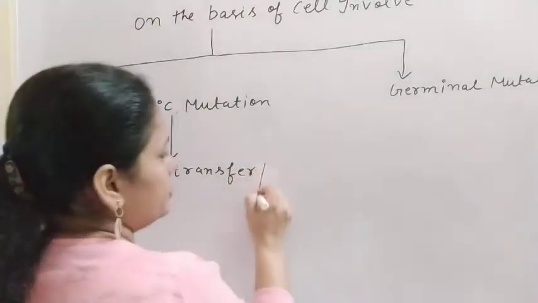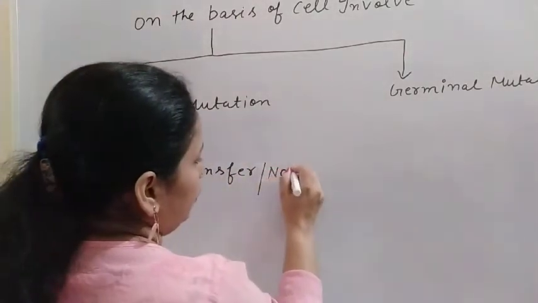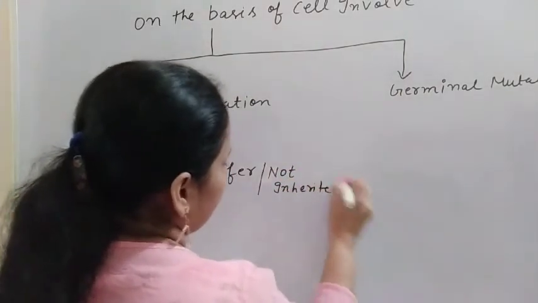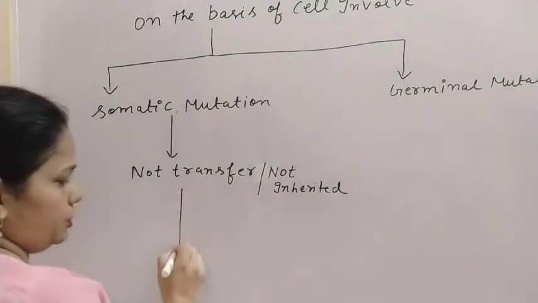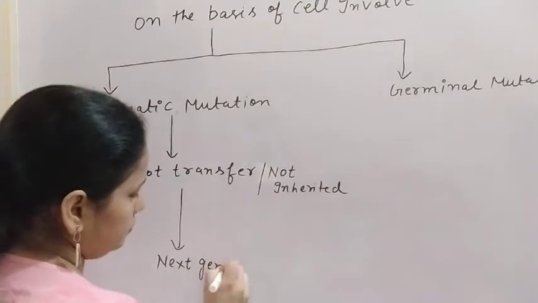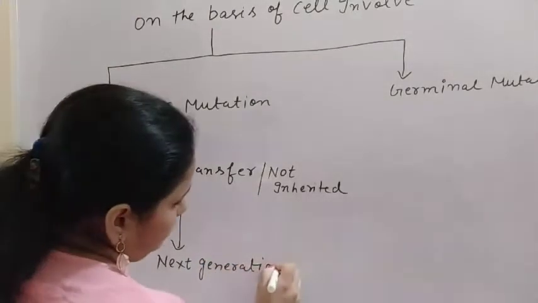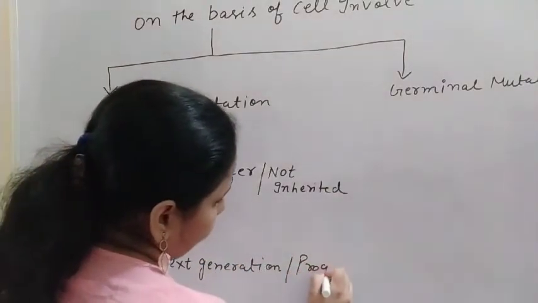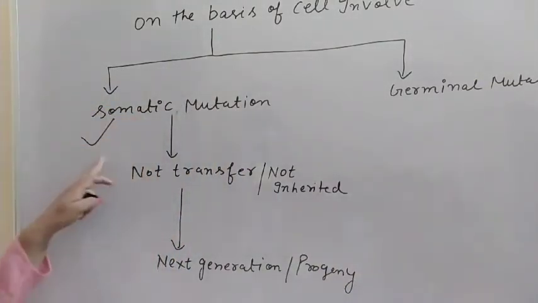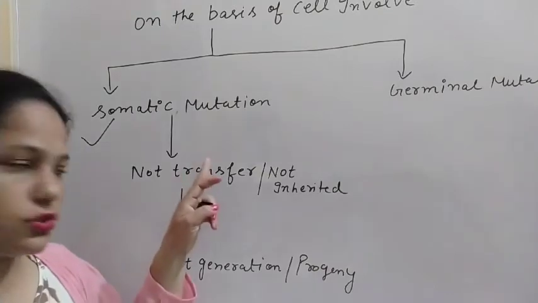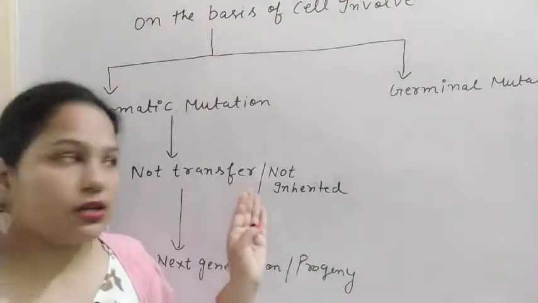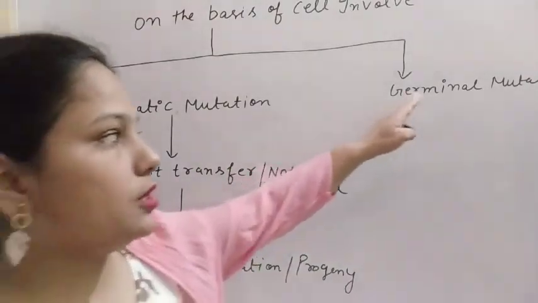Not transfer to the next generation, or not inherited to the next generation, or we can say progeny, in the progeny. So the somatic mutation that is not transferred to the next generation is not inherited. Next is the germinal mutation.